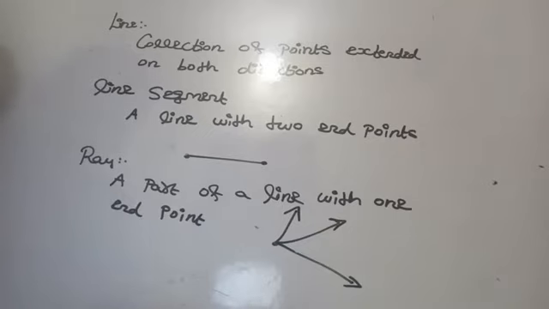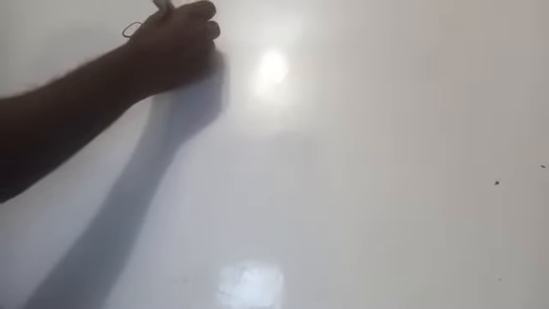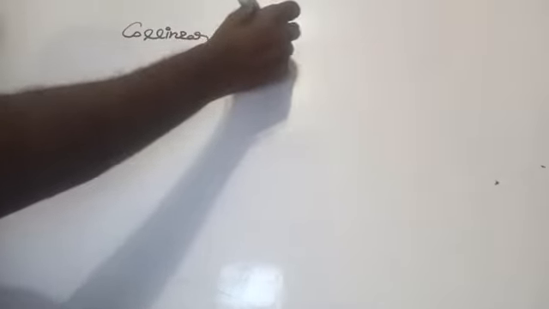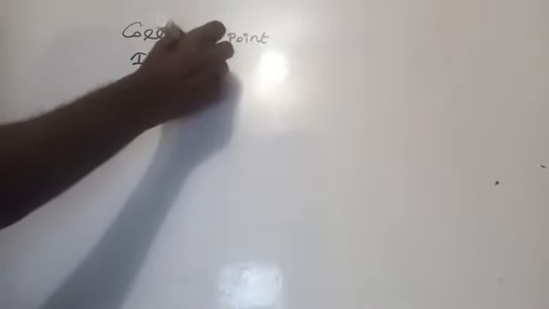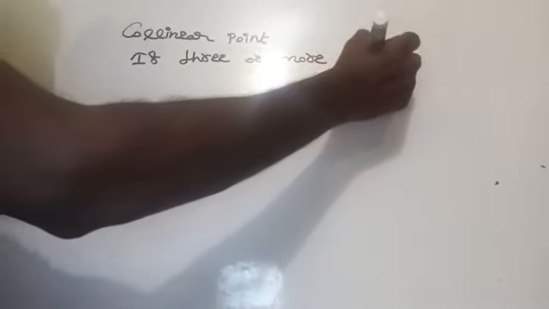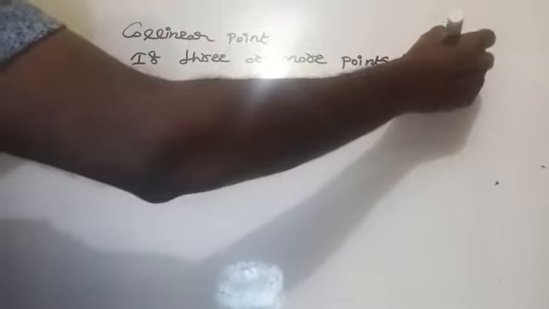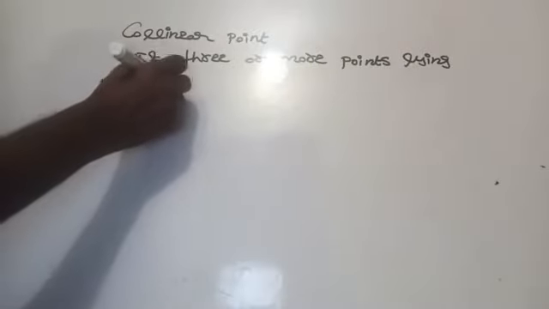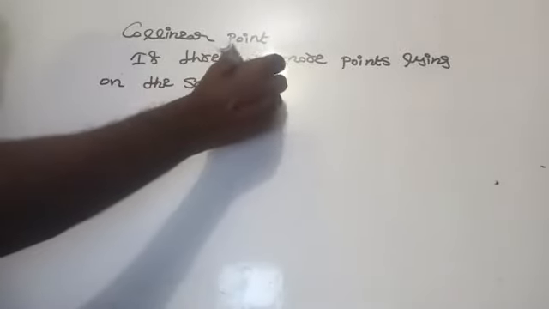Then, what is meant by collinear points? If three or more points lying on the same line, it is called as what? Collinear points.